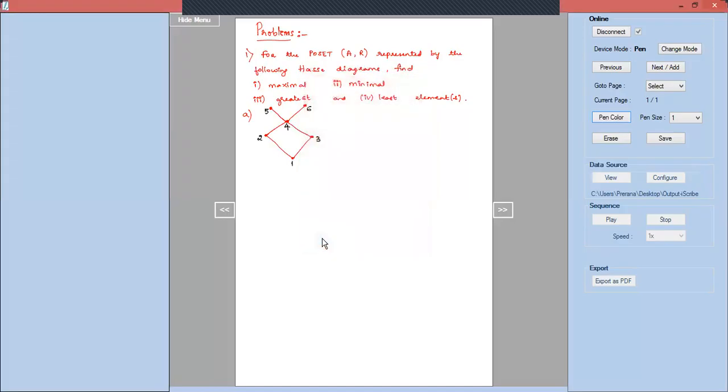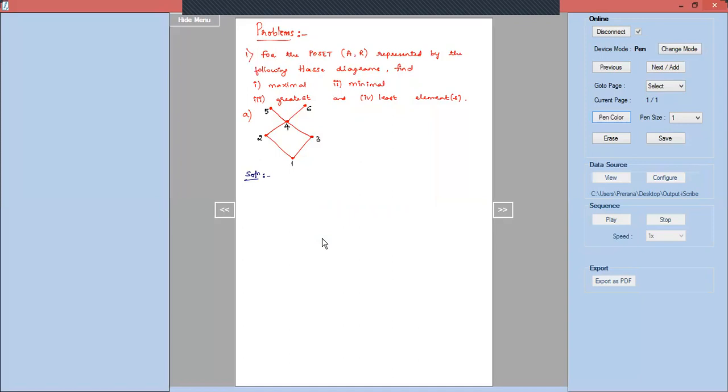Okay. So let us see solution for the same. Solution for the first one I am doing. We need to find out the maximal element, minimal element, least element and the greatest element for the same. We will do one by one. Now, which are the maximal elements?